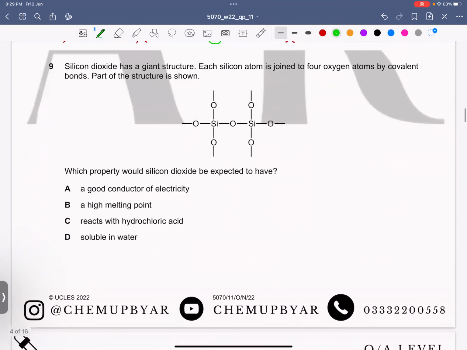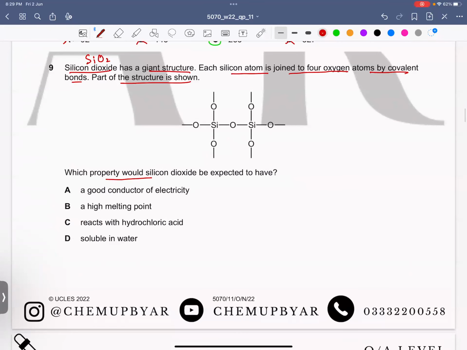Now, question number 9. Silicon dioxide, SiO2, has a giant structure. Each silicon atom is joined to 4 oxygen atoms by covalent bonds. Part of the structure is shown. Which property would silicon dioxide be expected to have? Good conductor of electricity? No free electrons, so this is wrong.